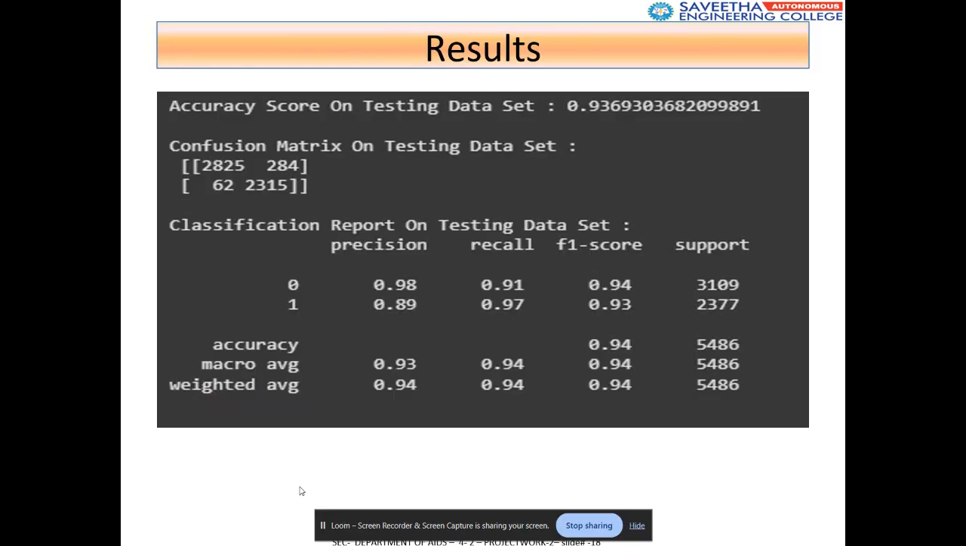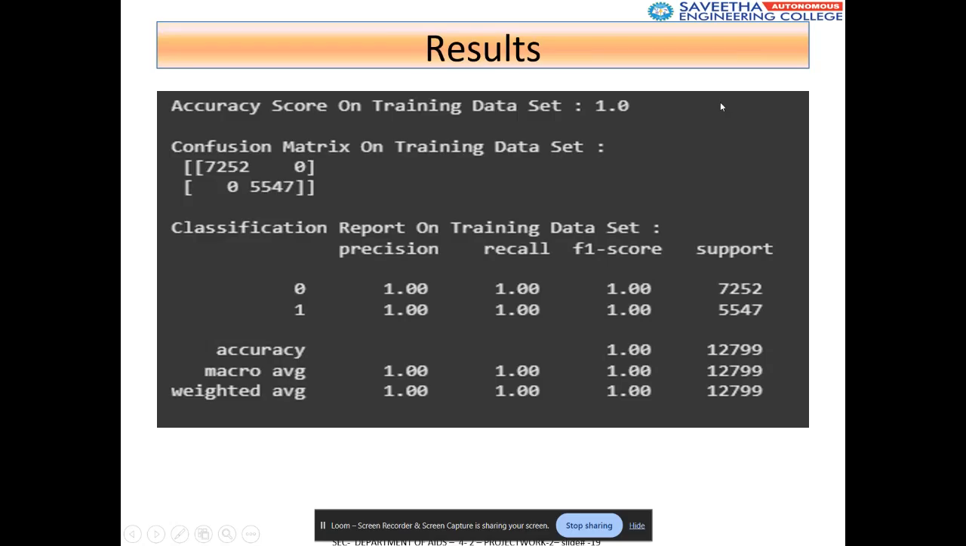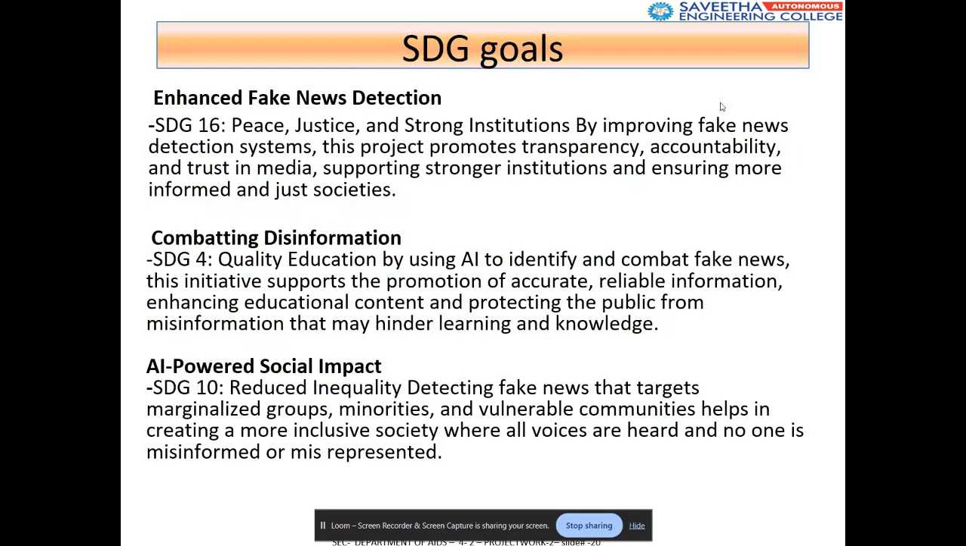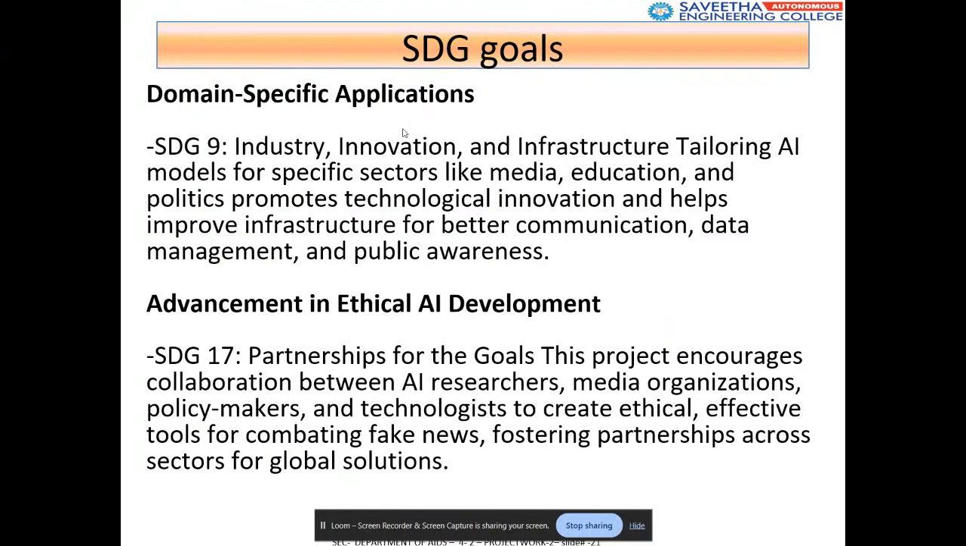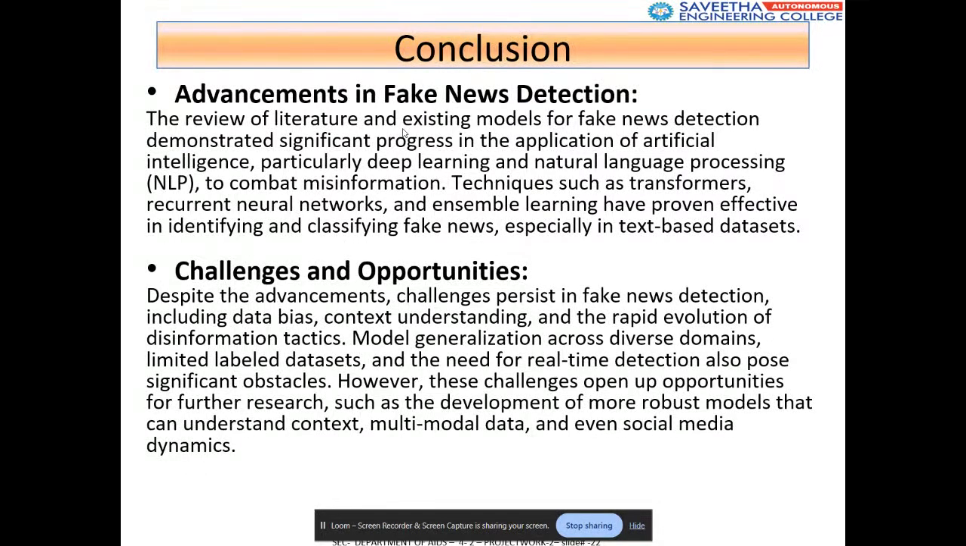Next, accuracy. This is the accuracy rate that we are getting from testing the data set, and the accuracy score on training data. So, SDG goals: these are the SDG goals, like enhanced fake news detection, combating disinformation, AI powered social impact, domain specific applications, and advancement in ethical AI development. So to conclude, advancements in fake news detection.